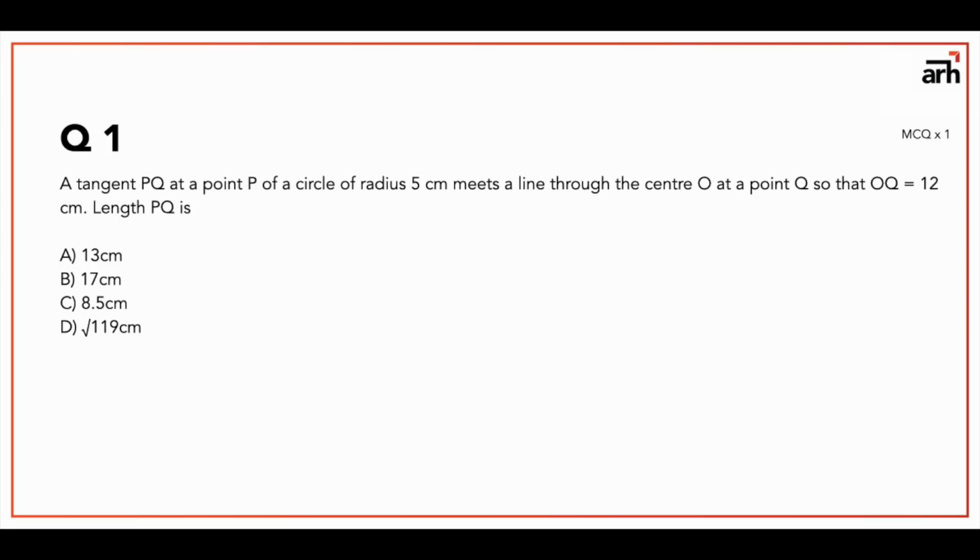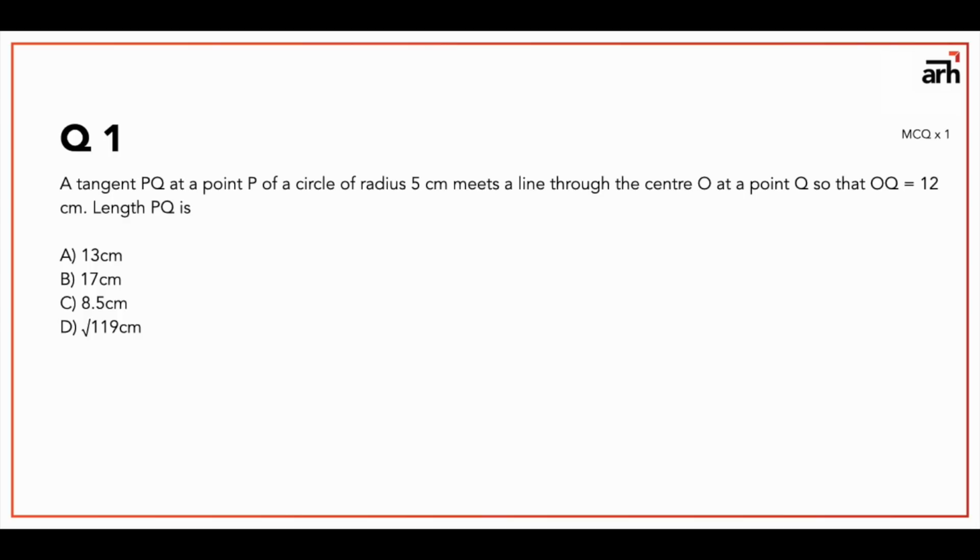Alright, let's start with the mathematics part. So question 1 says a tangent PQ at a point P of a circle of radius r 5 centimeters meets a line through the center O at a point Q, so that OQ is equal to 12 centimeters, and you have to find the length PQ.